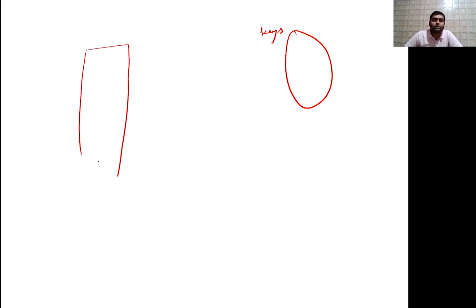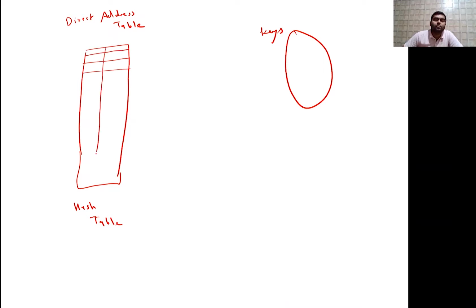Observe carefully. Say for example, a few keys are there. This is our hash function or direct address table. This is our hash table. This is our direct address table, also called a hash table. Observe very carefully. There are a few entries like this.